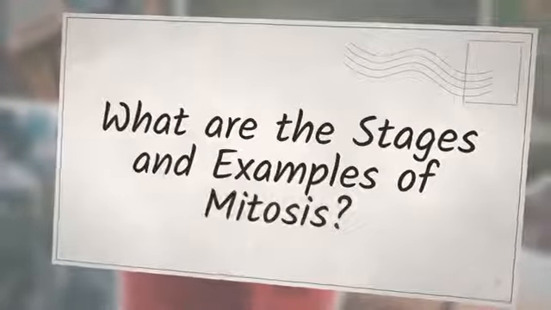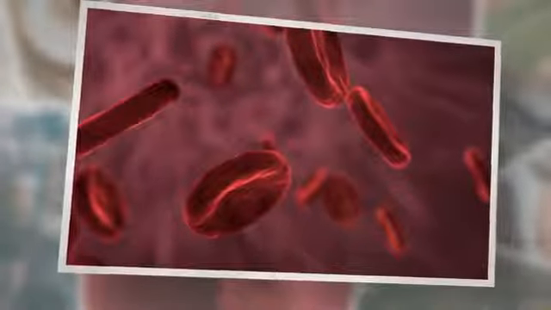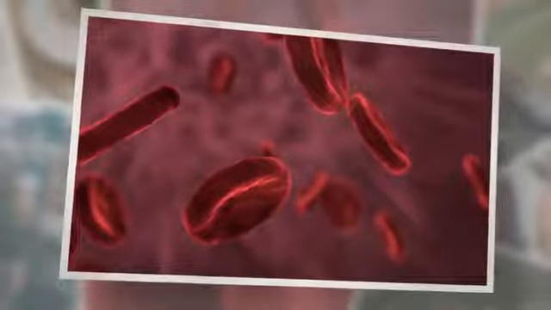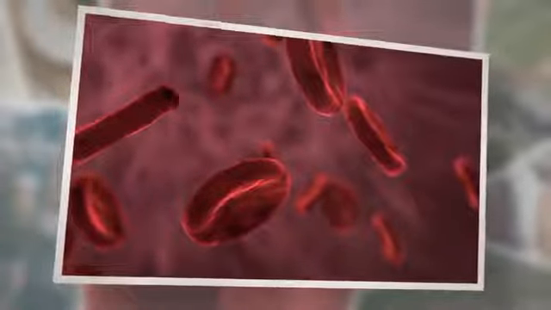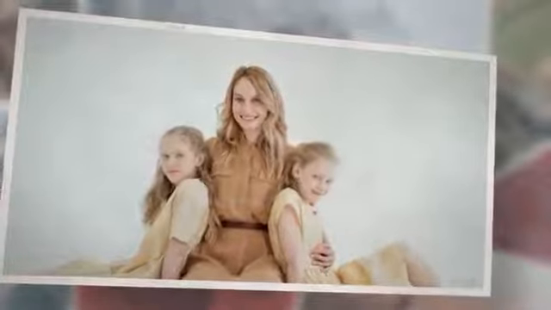What are the stages and examples of mitosis? There are 4 stages of mitosis, which are as follows. Prophase. Chromatin condenses to form chromosomes and the two centrioles migrate to opposite poles, organizing a microtubule system to allow chromosome migration. Each chromosome is made up of 2 chromatids linked by the centromere. The nuclear envelope is disorganized.